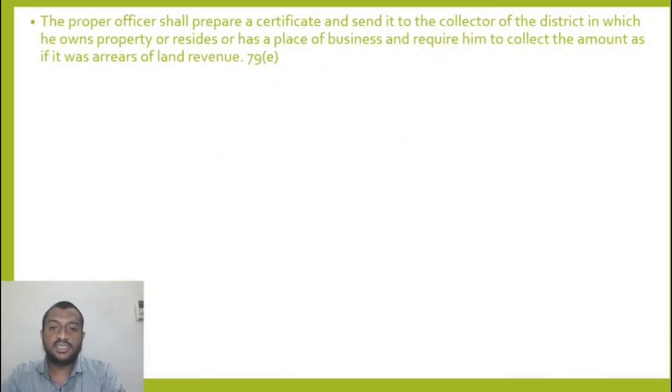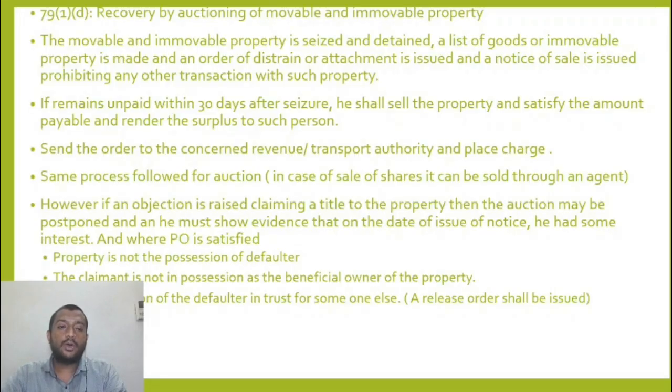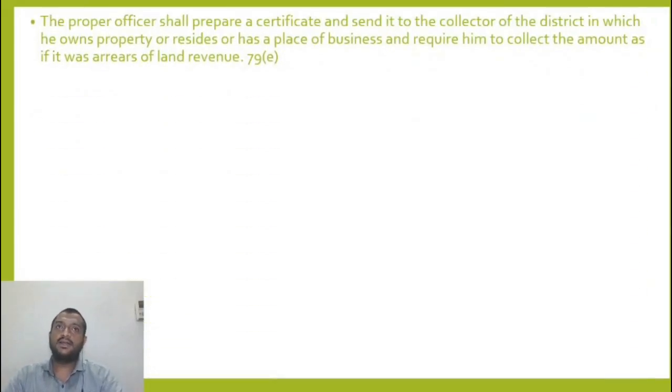The proper officer shall prepare a certificate and send it to the collector of the district in which he owns property or has a place of business and require him. Now one more mode of recovery. So this is one mode of recovery, auctioning of movable, immovable property. One more mode is, I will send a notice to the collector of the district in which the defaulter has a place of business or has his residence or holds any immovable property, and I will ask him to collect the tax from him as if it was arrears of land revenue.